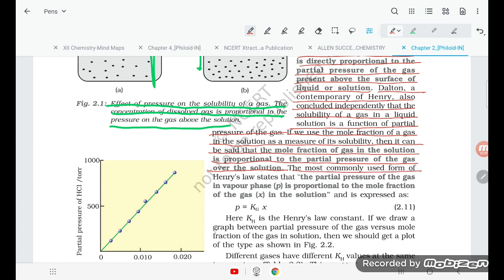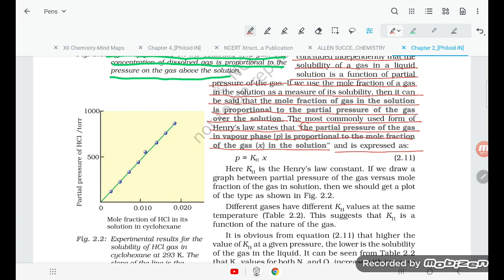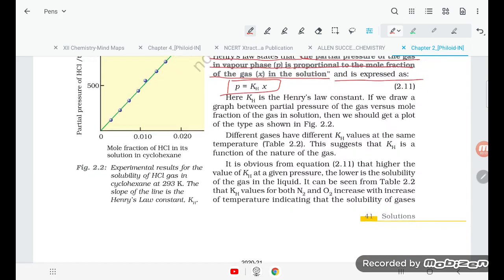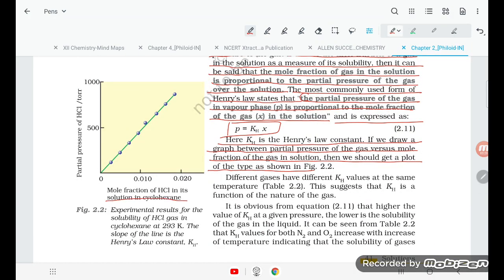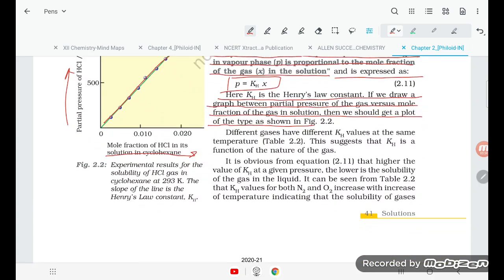The most commonly used form of Henry's law states that the partial pressure of the gas in the vapor phase is proportional to the mole fraction of the gas, X, in the solution, expressed as P equals KH times X. Here KH is the Henry's law constant. If we draw a graph between the partial pressure of the gas versus the mole fraction of the gas in solution, then we should get a plot of the type shown. So here the mole fraction increases, pressure increases, so solubility also increases.